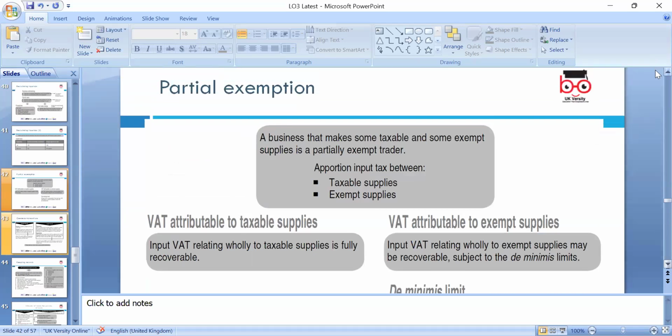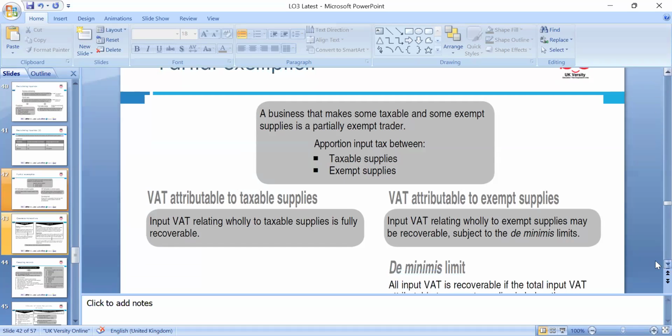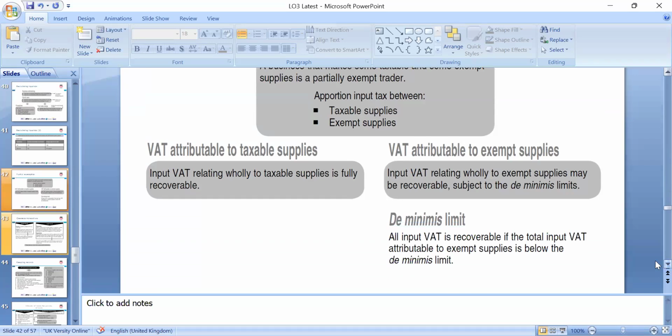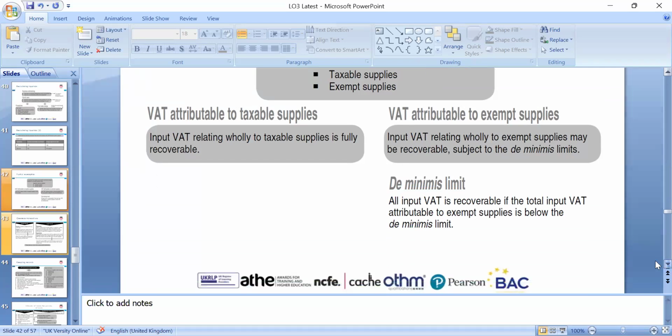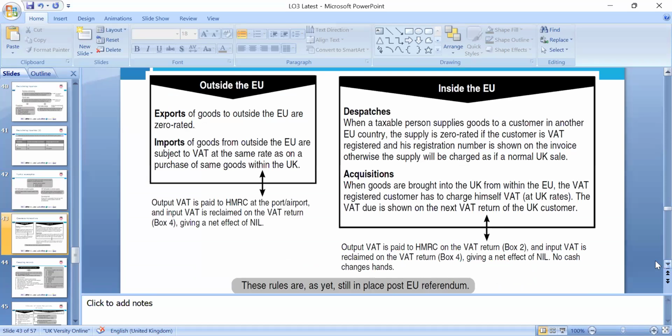Partial exemption: a business makes some taxable and some exempt supplies. VAT attribution: input VAT relating wholly to taxable supplies is fully recoverable, and input VAT relating wholly to exempt supplies is not recoverable, though it may be recovered subject to the de minimis limit. On the invoices, that's the rule: all the input VAT is recovered if the total input VAT attributable to exempt supplies is below the de minimis limit, which is 100.